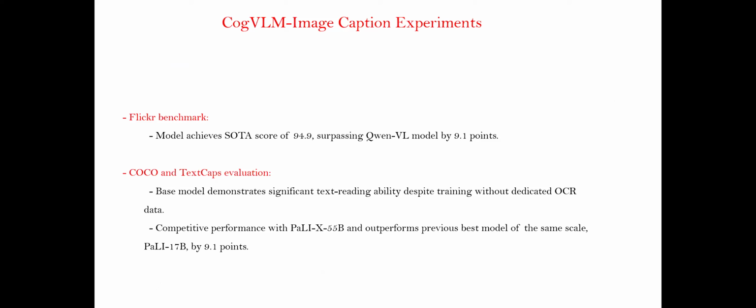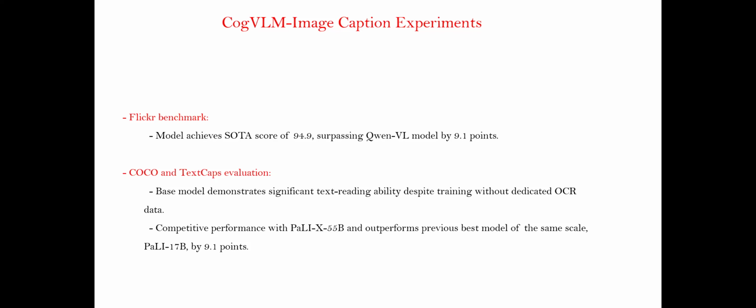And on the Flickr benchmark, the previous best was CoCa, that's what they claim. Now it has achieved a SOTA score of 94.9, which surpasses the previous best by 9.1 points. When it comes to COCO and TextCaps evaluations, the base model demonstrates a very significant text reading ability despite training without a dedicated OCR data set. The previous best was the 55 billion model, and it outperforms the previous best of the same scale, PaLI-17B, by 9.1 points, as well as being on par with the 55B model.